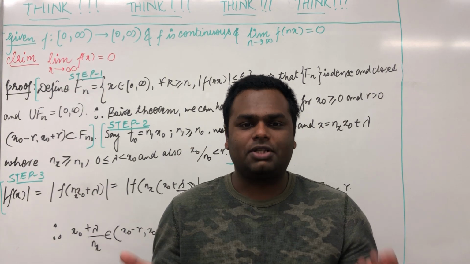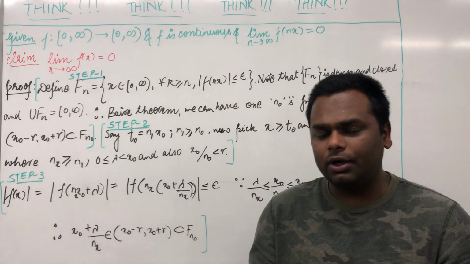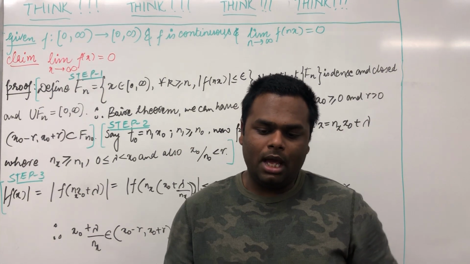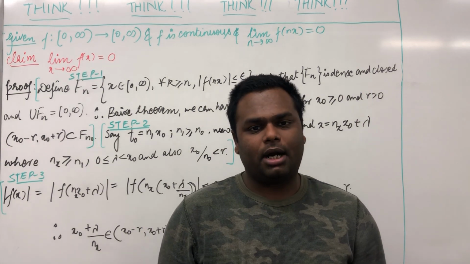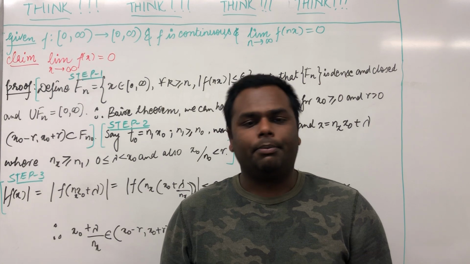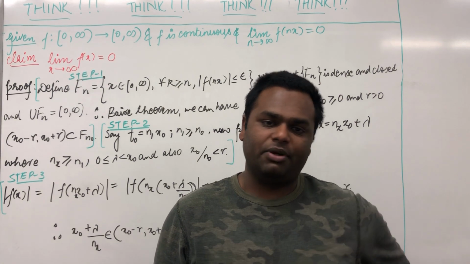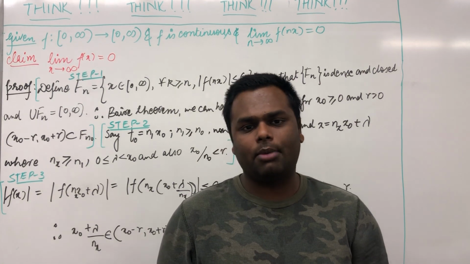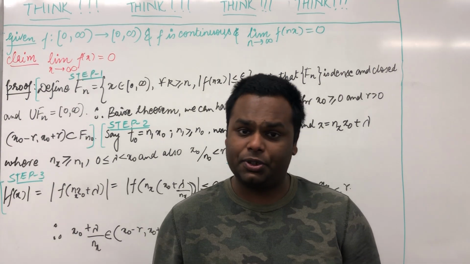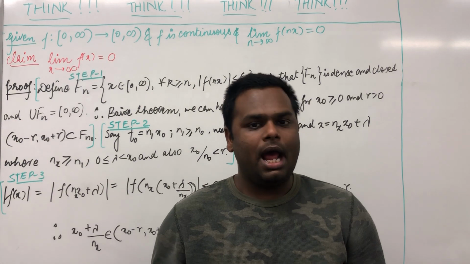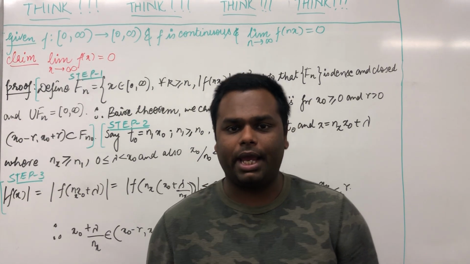Yep, let's start. If we talk about the proof of this problem, I have divided it into three parts. The first part talks about Baire's theorem that we discussed in the previous video. The second part talks about locating a special x such that we can apply Baire's theorem. And the third part is the climax.